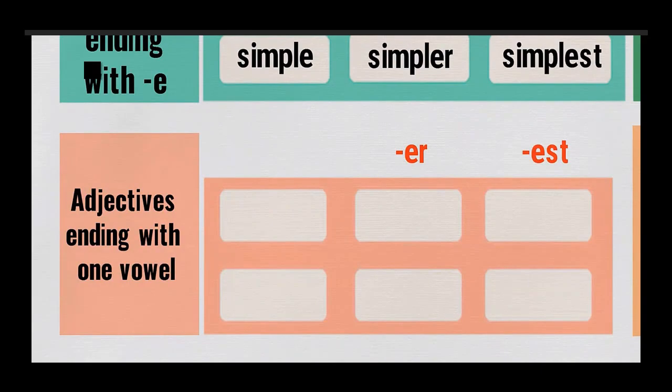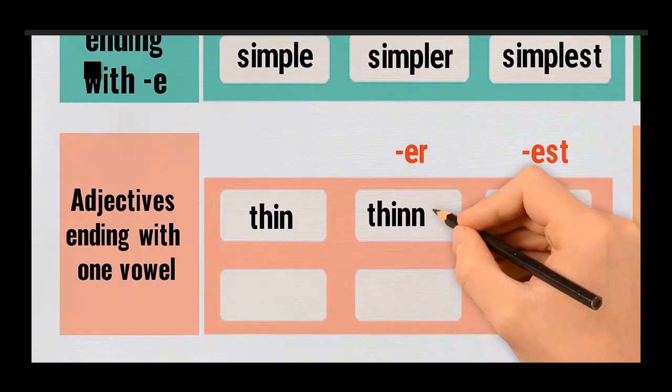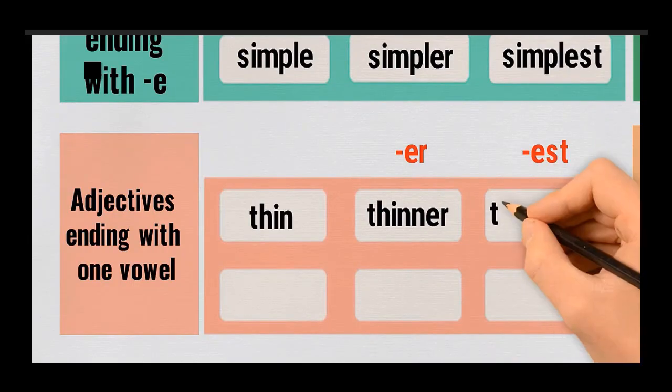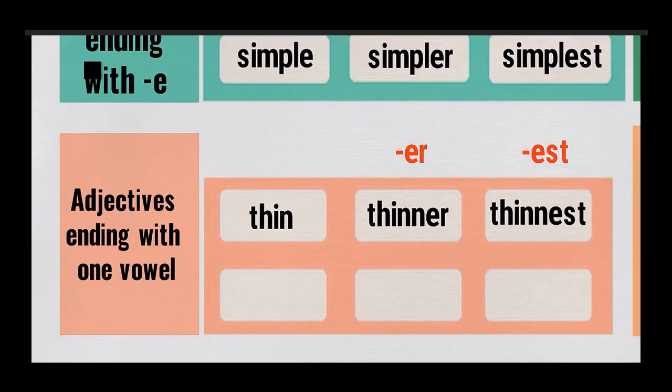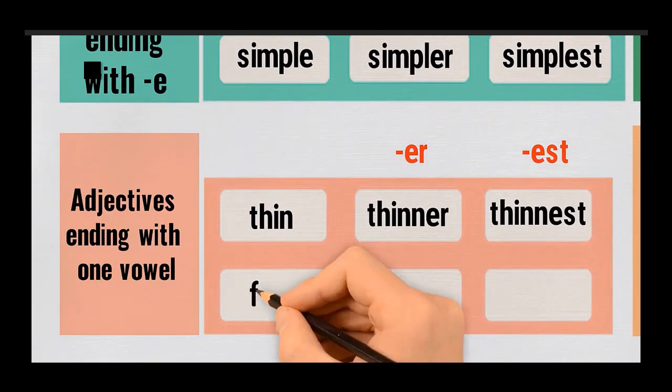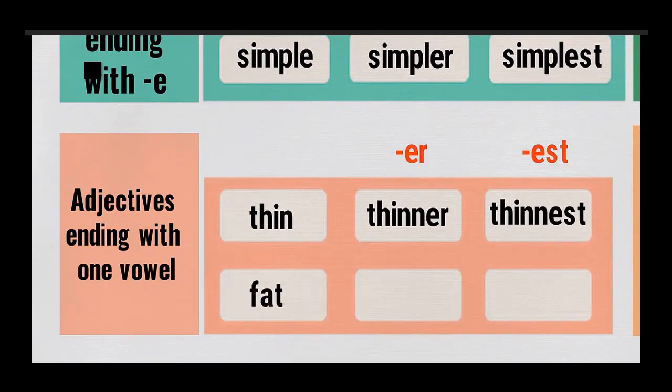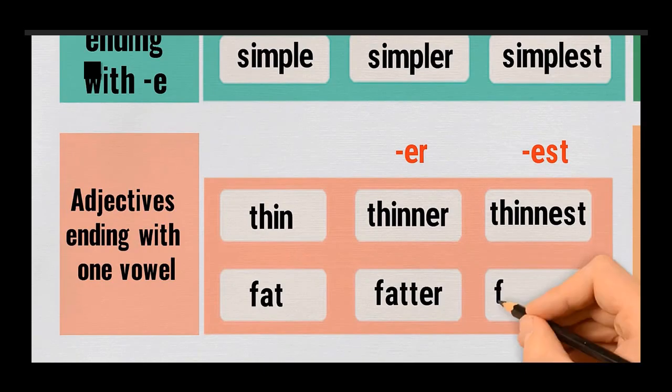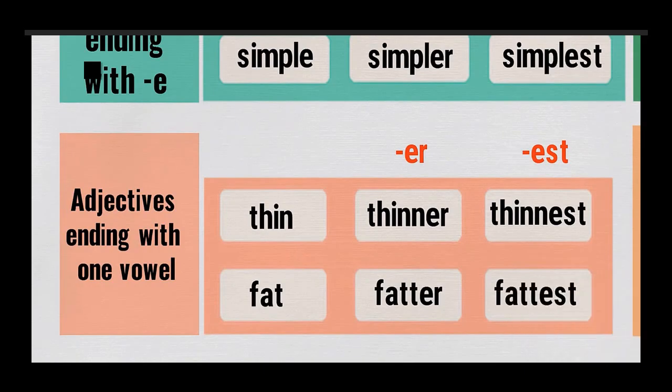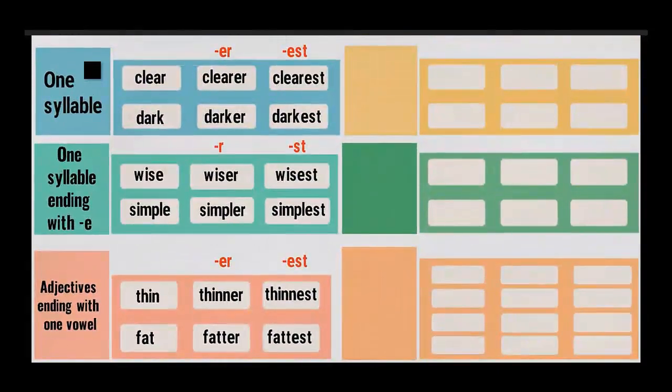I want to speak about adjectives ending with one vowel. Like for example, when I say thin. Now there is a vowel and a consonant. It should be thinner and the thinnest. Notice the doubling of the last N. What about the word fat? It should be fatter and the fattest. Notice the doubling of the T letter.